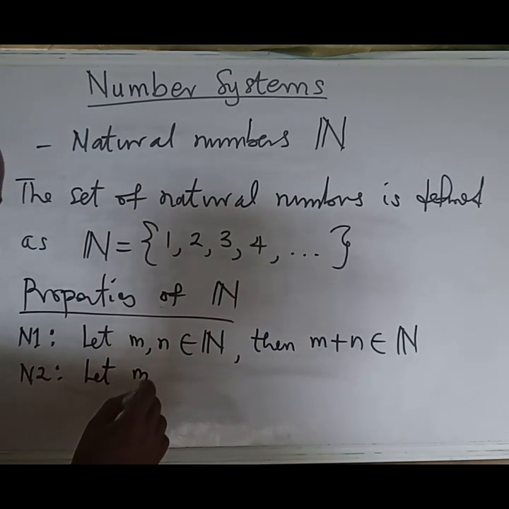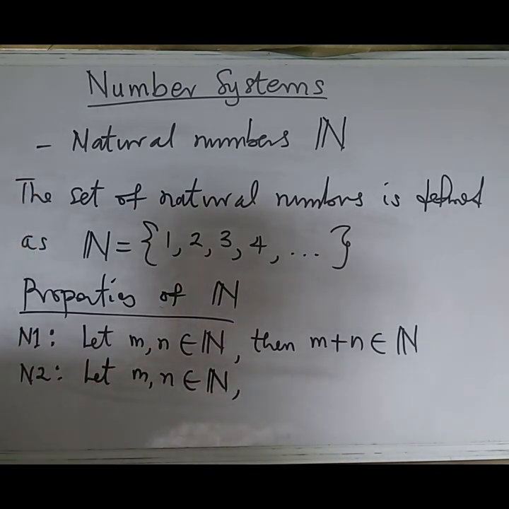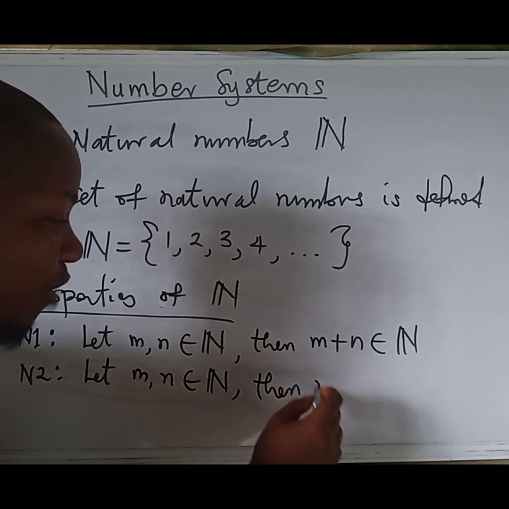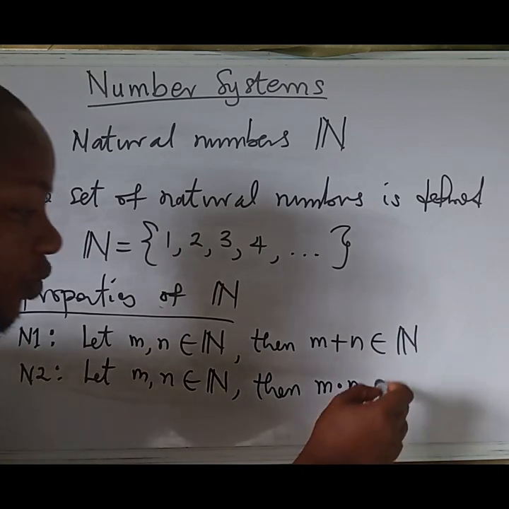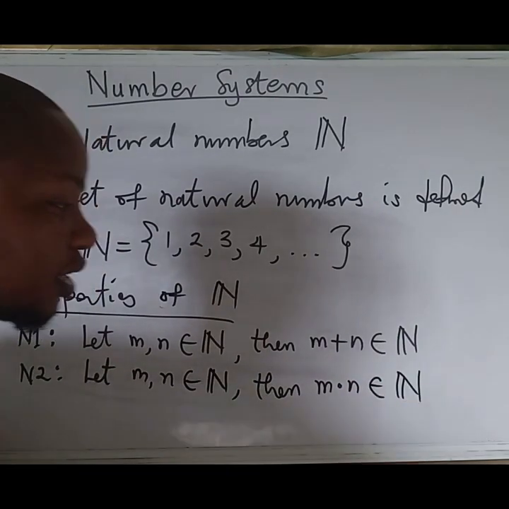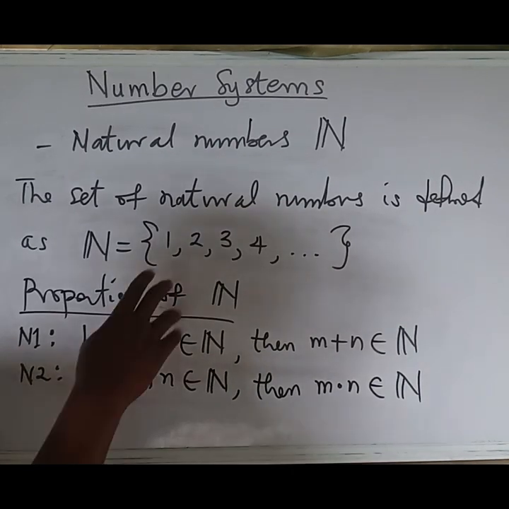That is, if you pick any two numbers in the set N and perform this operation, we refer to this dot as the multiplication sign, the result will also be in the set of natural numbers. So this property also holds here. After multiplication, the fourth basic operation in mathematics is division. But such division cannot hold there.